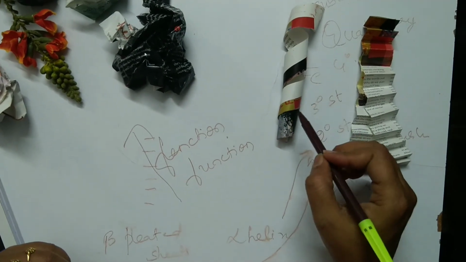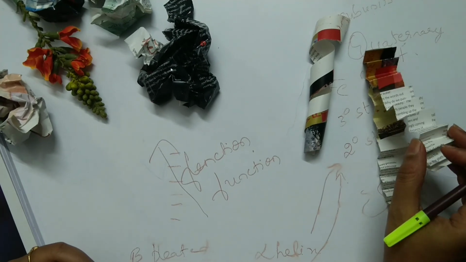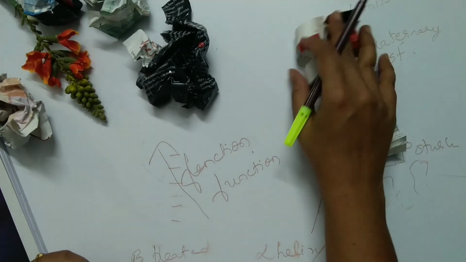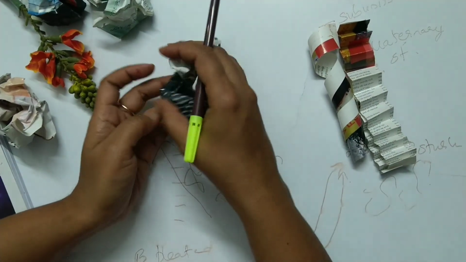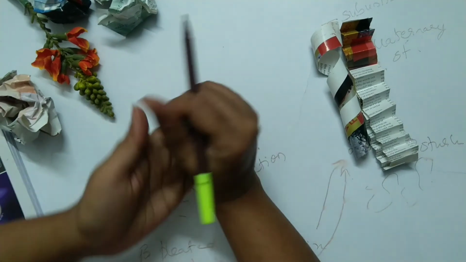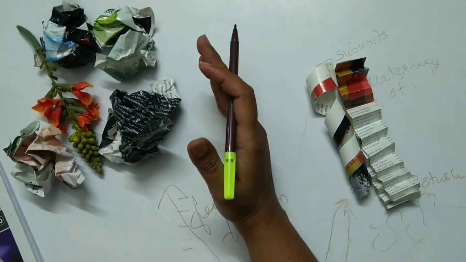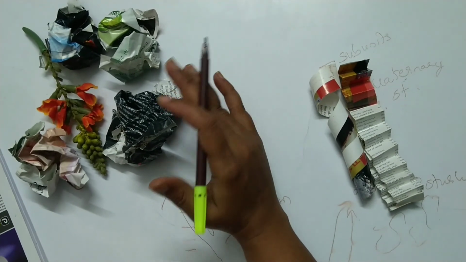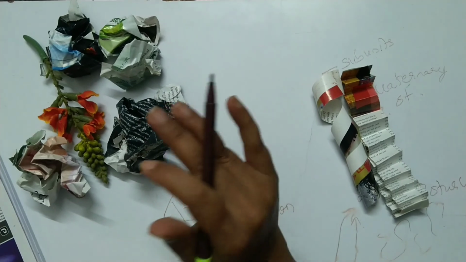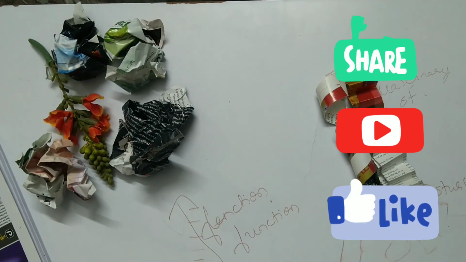They fold to give you secondary structure, which we are usually able to see in the form of alpha helix and beta pleated sheet. These fold together to give you a tertiary structure. A large number of tertiary structures combine to give you quaternary structure. I think with this I am able to make you understand how proteins can be studied under different levels. Thank you.